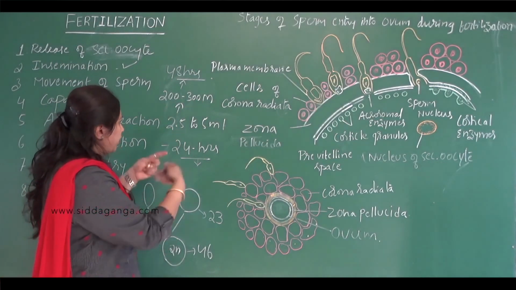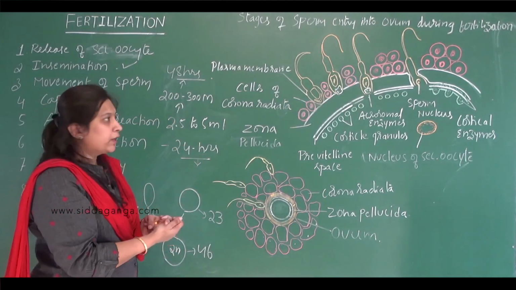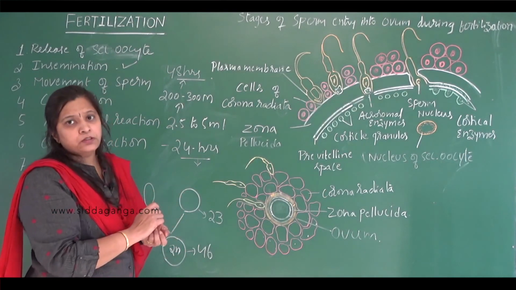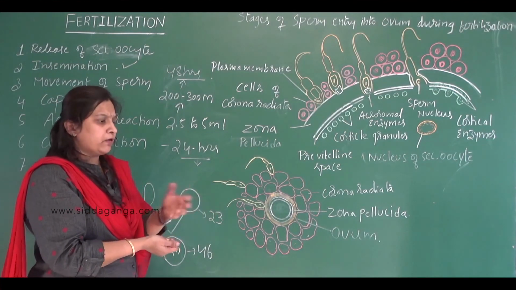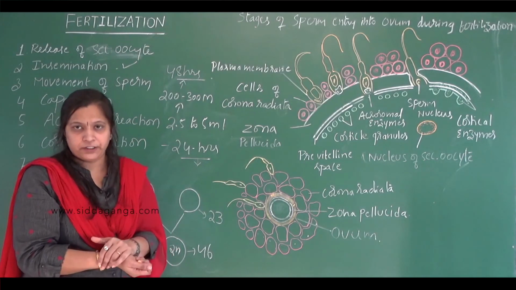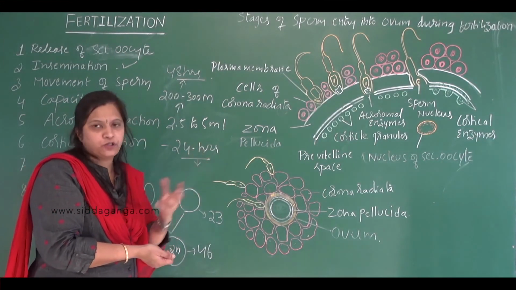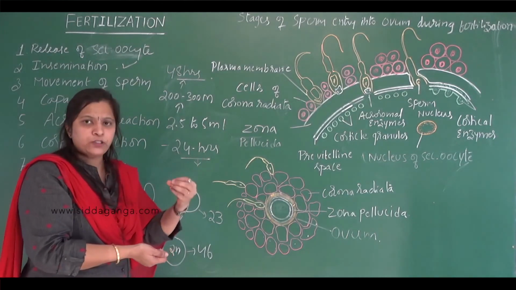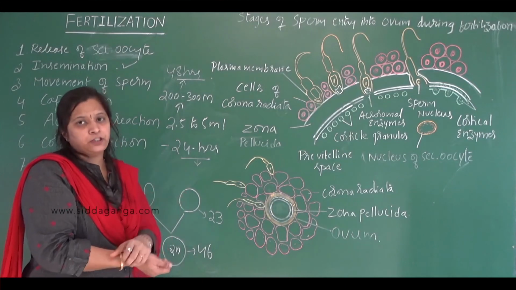Not all the sperms will reach the site of fertilization, because most of the sperms are destroyed in the female reproductive tract. It may be because of the acidic pH of the vagina, which kills most of the sperms, and the phagocytes present in the female reproductive tract engulf the sperms.